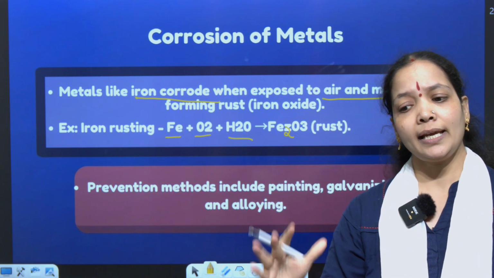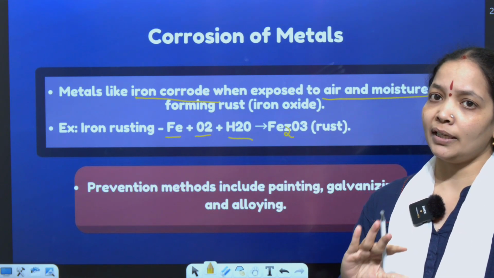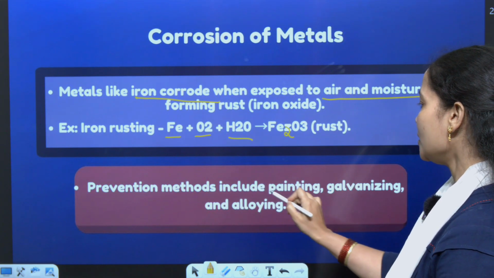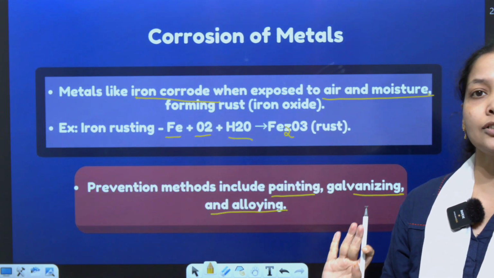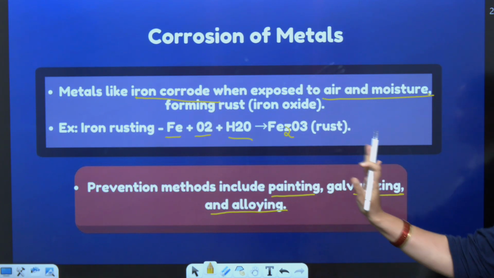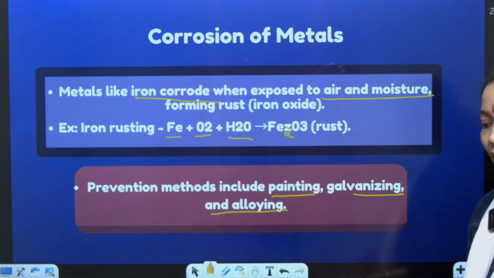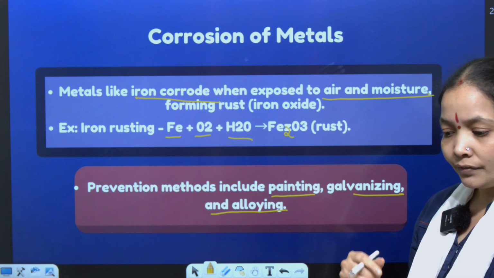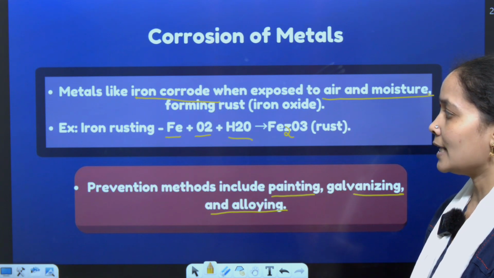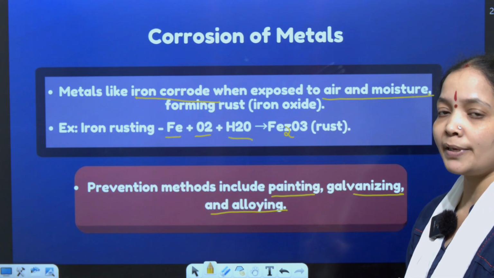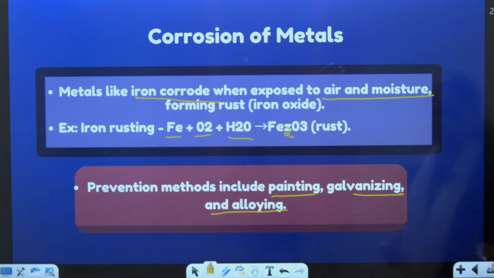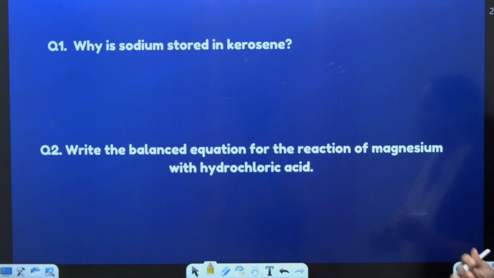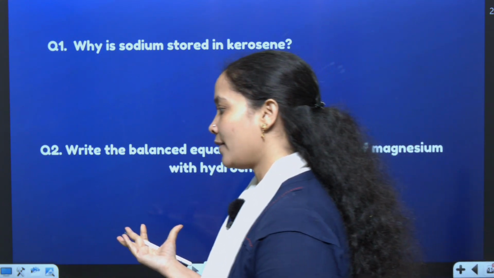When you paint an iron article, rust can be avoided. So prevention is painting, galvanizing or alloying. These are the 3 ways through which we can avoid corrosion or rusting. Rusting of iron has importance in the atmosphere as well as in terms of the chapter's weightage of marks. So now, certain important questions which I feel you have to answer.